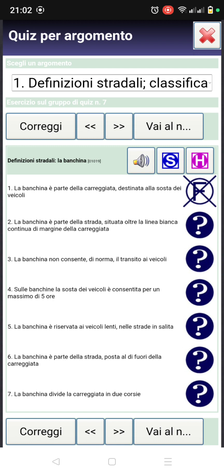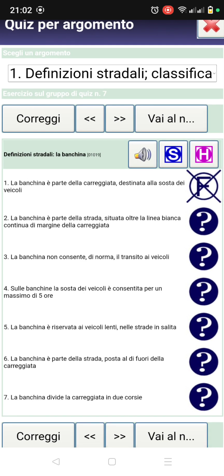La banquina, number 2. La banquina è parte della strada, situata oltre la linea bianca continua di margine della carreggiata. So this question is saying the banquina, the edge, is part of the road, situated beyond the white continuous line, the margin of the carriageway, by the side of the carriageway.